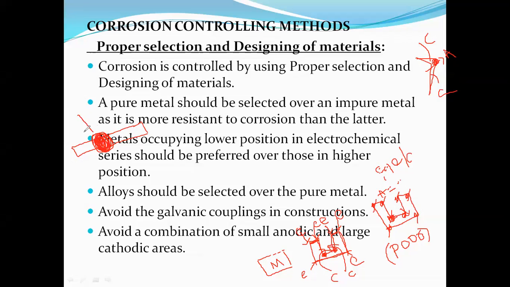So when we are considering corrosion, it only takes place on the joint. J indicating the joint, E indicating the edges, and C indicating the corner. Right? Now, when we are taking the different types of metals containing sharp corners, the metals containing sharp edges. I'm repeating. The metal containing sharp corners, the metal containing sharp edges, and the metal containing joints.